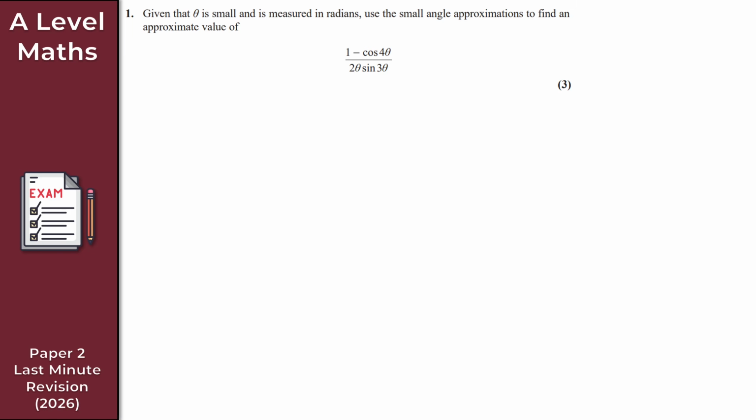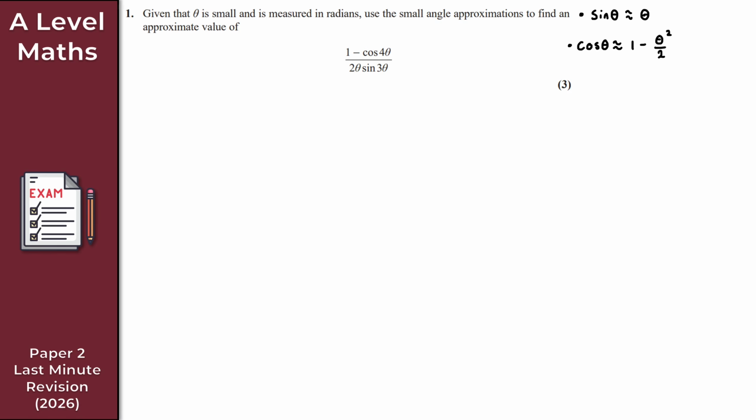So straight away, I can see the two trig functions that we're dealing with for this question are sine theta and cos theta. So we obviously need the approximations for those two trig functions. Now, don't forget them. They are also given in your formula book. So sine theta is approximately just theta, right? Nice and straightforward. And then for cos theta, that is approximately 1 minus theta squared over 2. There's no tan theta for this expression, so we don't need any approximation for tan theta.